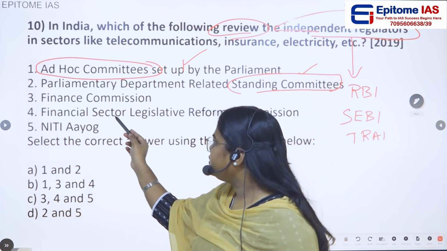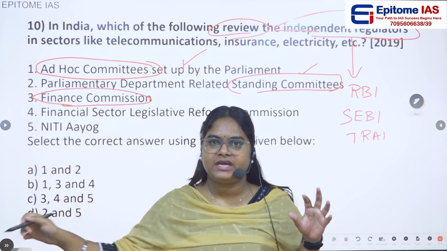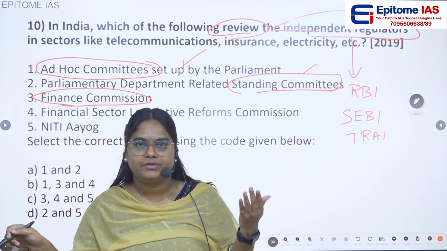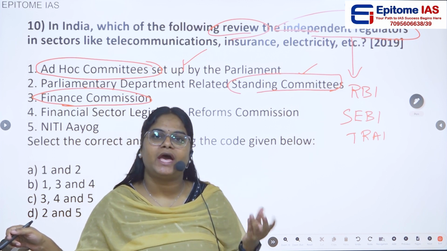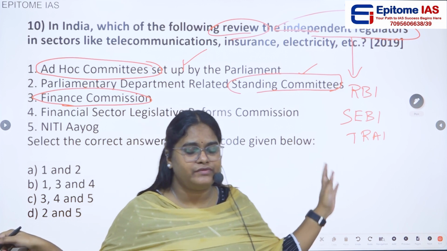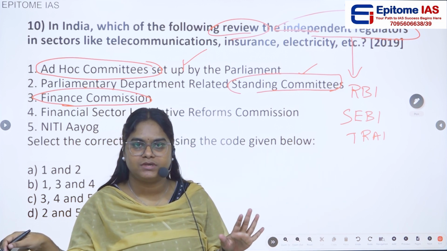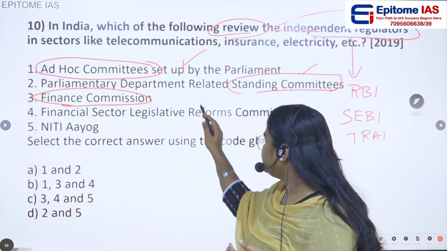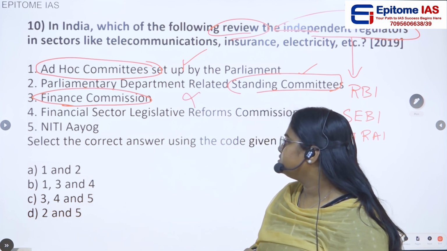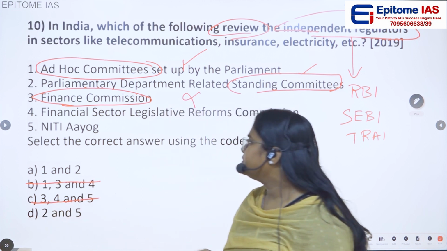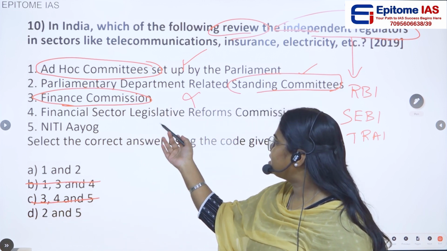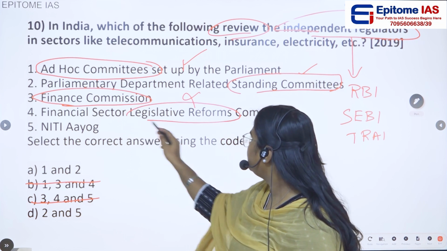Then 3, Finance Commission. Finance Commission is a recommending body. It makes recommendations. It does not have the power to review the independent regulators. So we can eliminate this option, and once you eliminate it, you can eliminate B and C. Then 4, Financial Sector Legislative Reforms Commission.